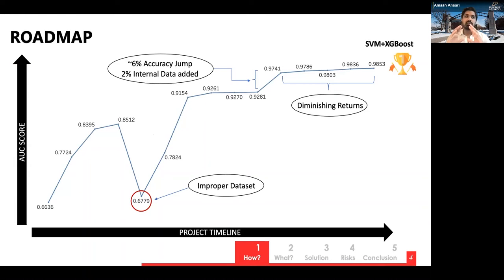It is very important to understand that you have to get the correct data set. If you do not get the correct data set, your accuracy could go down really badly. Also, while adding the internal data set, we reach a point of diminishing returns, where the more human capital you invest in labeling the internal data, the results don't really go that high. So while designing our system, Fish, we took into consideration that whenever Fish classifies a mail as phishing or non-phishing, it adds that to its internal data source.